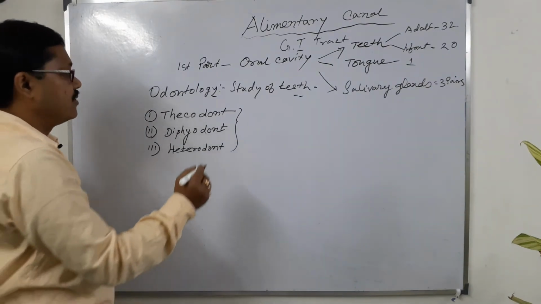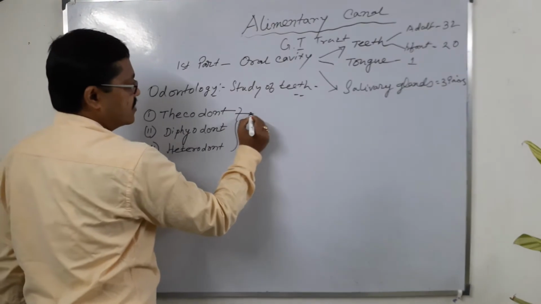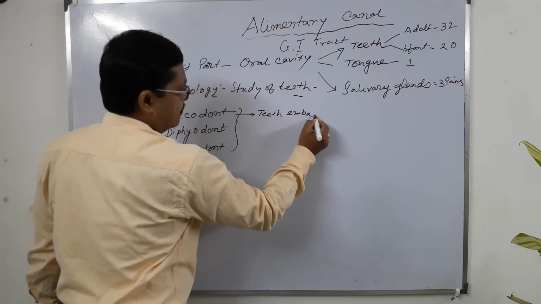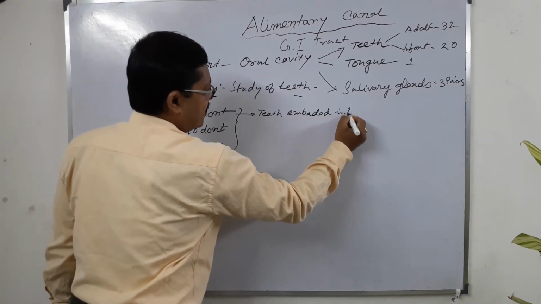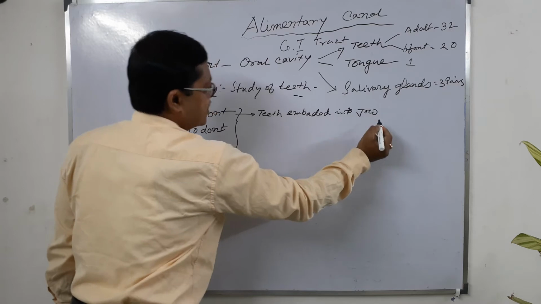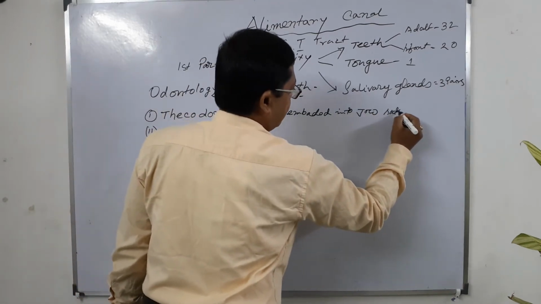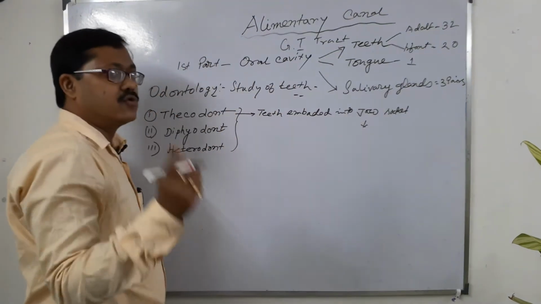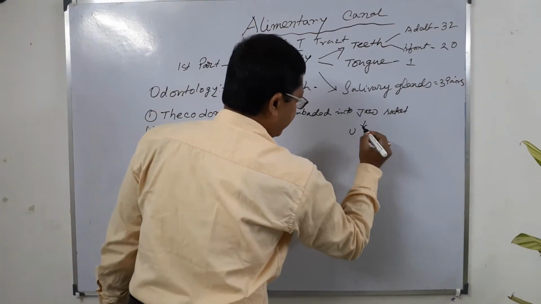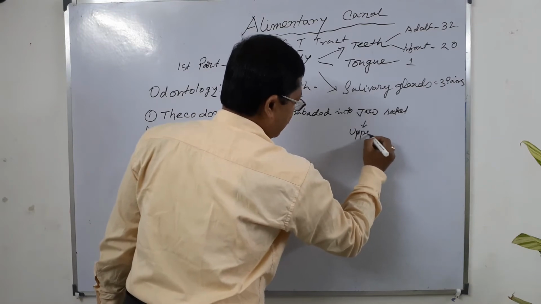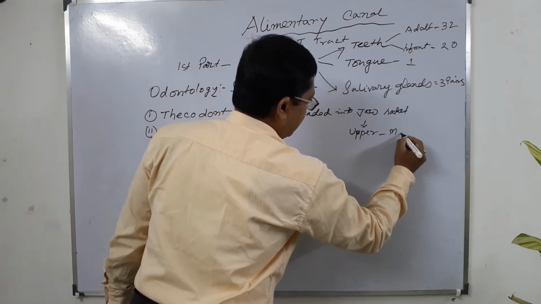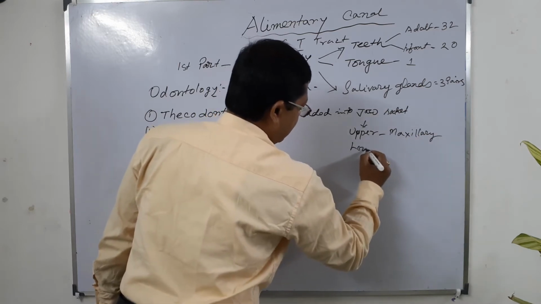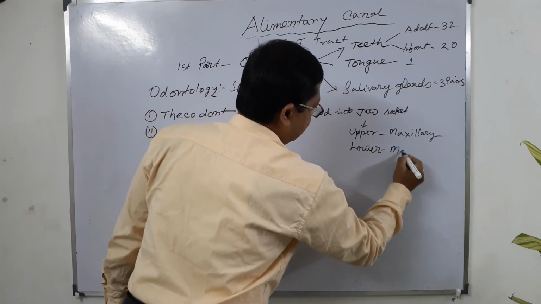Thecodont. What do you mean by thecodont? Thecodont means teeth embedded into the jaw socket. The jaw is made of two bones, the upper maxillary and the lower mandibular.